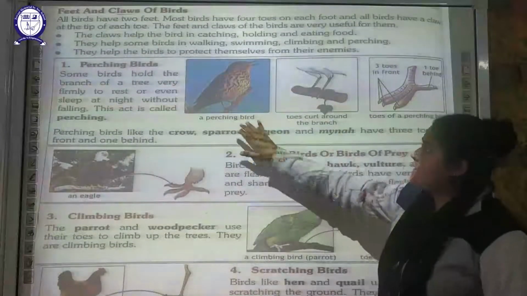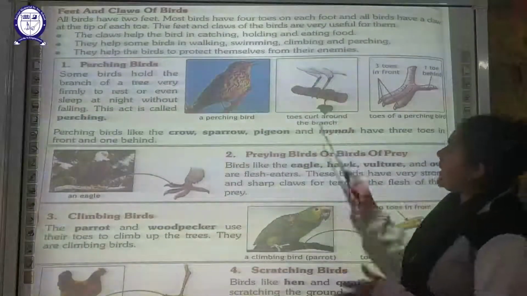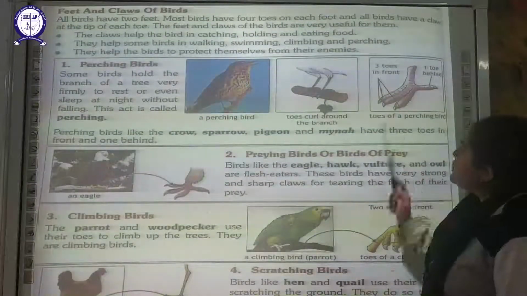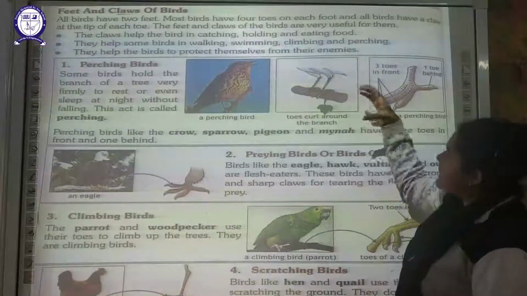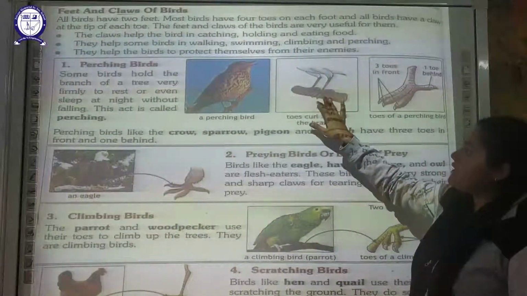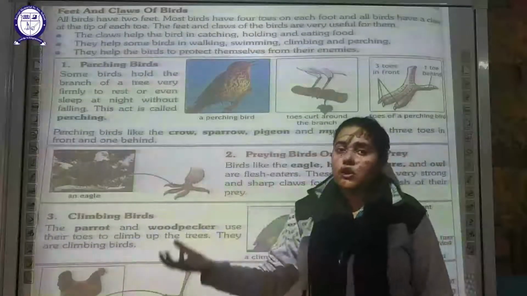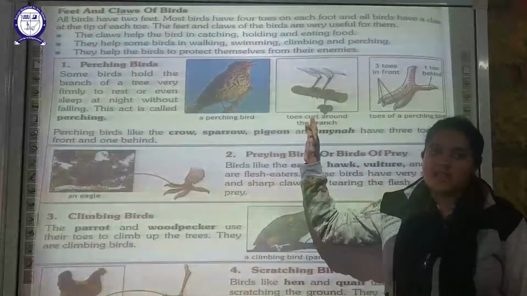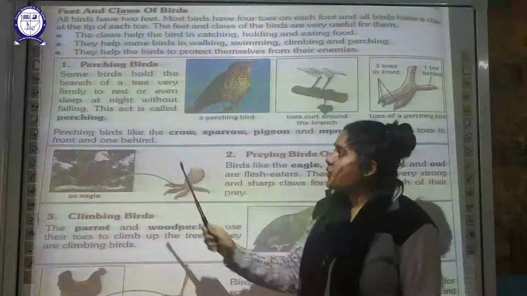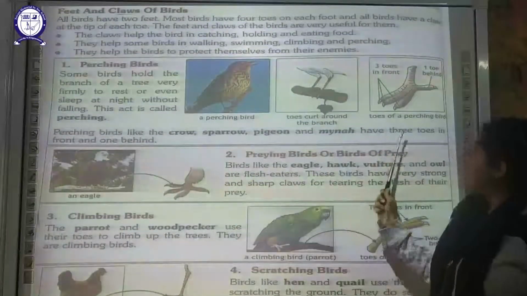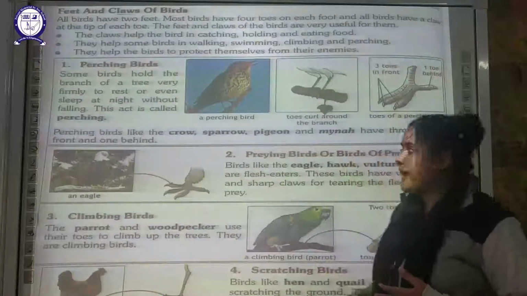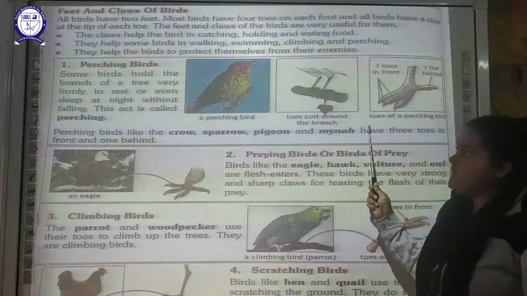You can see here in the diagram, they have 3 toes in front and 1 behind. These toes help them to firmly hold the branch of any tree so that they do not fall, and they can even rest and sleep during the night time. Examples of these birds are the crow, sparrow, pigeon and myna, and these have 3 toes in front and one at the back. Okay. So these are perching birds.